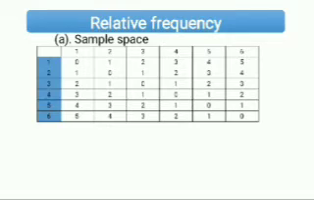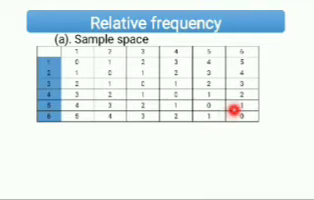Exactly. Now the second question is, which one is the most likely difference? Which one appears most? So let's check. Let's start from 0. 0 appears how many times? 1, 2, 3, 4, 5, 6. 6 times. What about 1? 1 appears how many times? 1, 2, 3, 4, 5, 6, 7, 8, 9, and then 10.